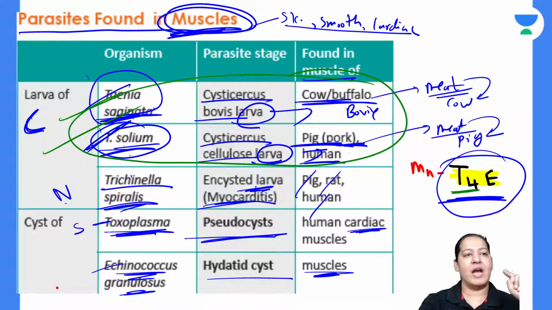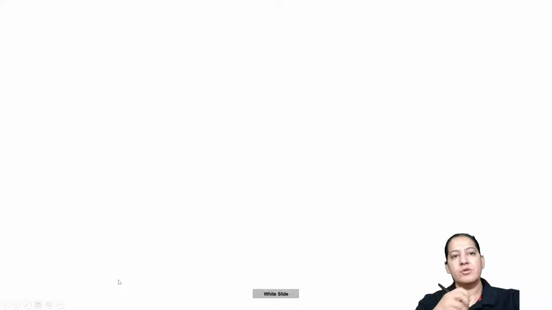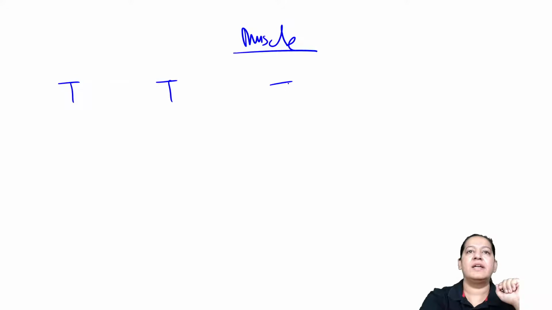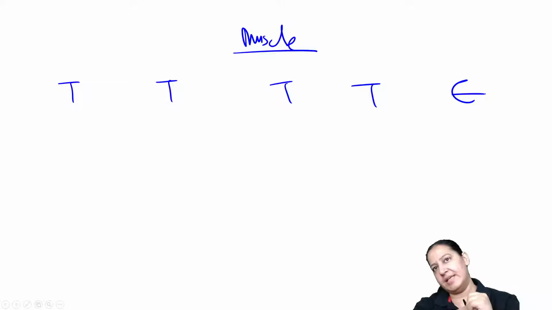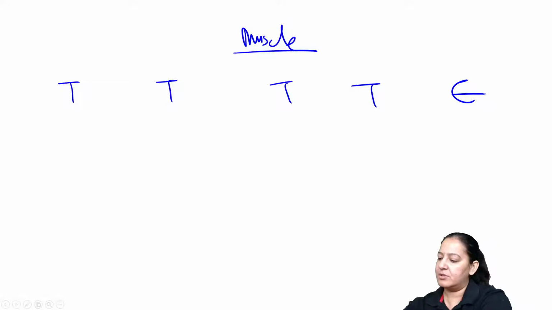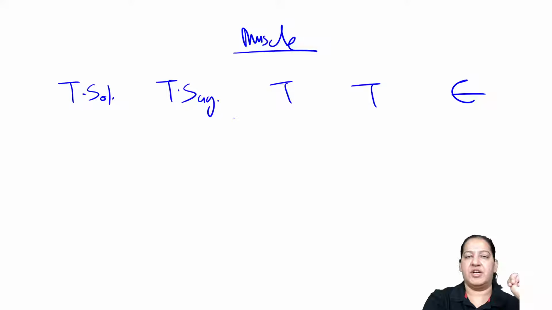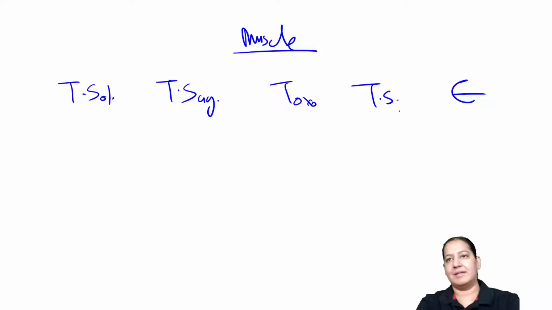And the last E is Echinococcus granulosus. Give me a thumbs up. So tell me the name of the parasites which reside in muscle. How many parasites do you know? T, T, T, T, E. T4E is the mnemonic. Let me write this also. Muscle में हो गया T4E. What's the full form? The two are Taenia solium, Taenia saginata. This one is solium. This one is saginata. Next is Toxoplasma. And next is Trichinella spiralis. Right. What was E?